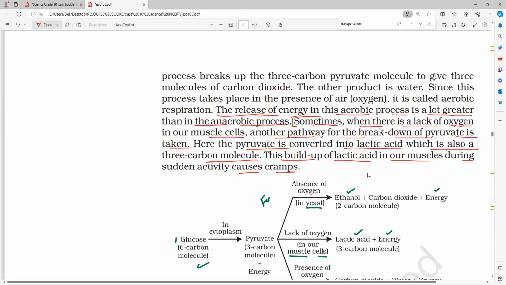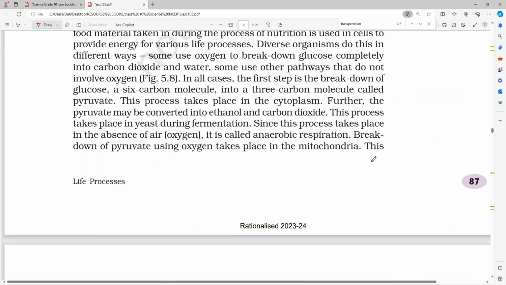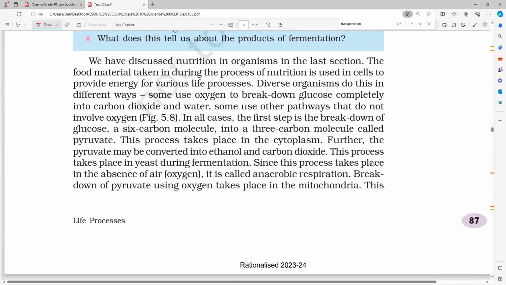So what will happen? Energy is releasing more, which means the products are also releasing more. Which one? Waste product, carbon dioxide. So three carbon pyruvate molecules give three molecules of carbon dioxide. So clearly you can see, all of you. From here we will go with that. The process takes place in the yeast during fermentation. Since this process takes place in the absence of air, oxygen, this is called anaerobic respiration.